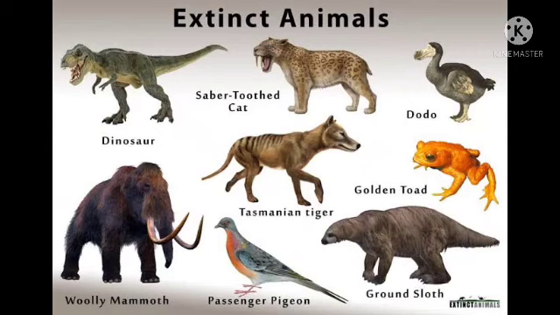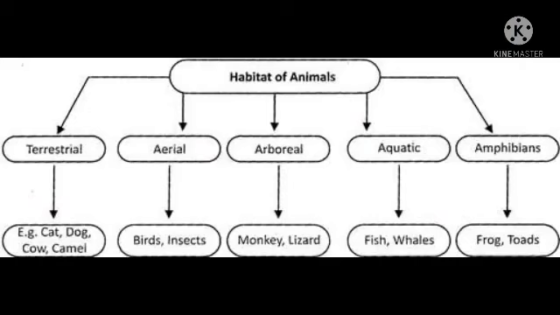So, children, according to the habitat, animals have special features. Depending on their habitat, animals can be divided into five groups. One, terrestrial; two, aquatic; three, amphibian; four, arboreal; five, aerial.